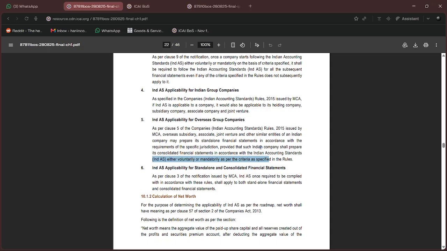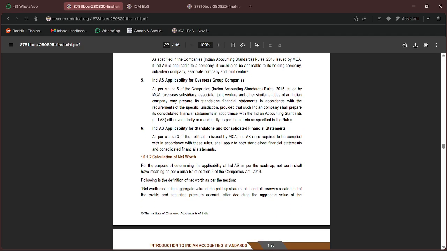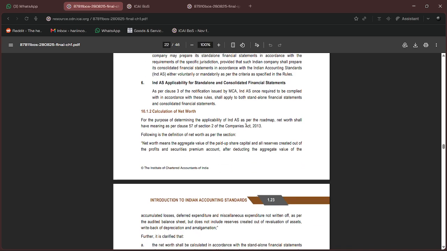This is the guidance that has been given on IndAS applicability. It applies to both standalone and consolidated. You cannot say that only standalone is applicable and consolidated IndAS should not be applicable. Both standalone and consolidated financial statements should be covered.